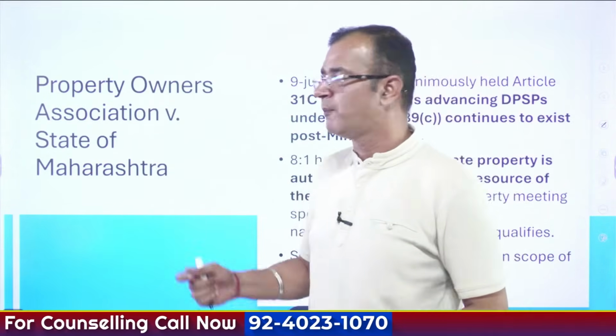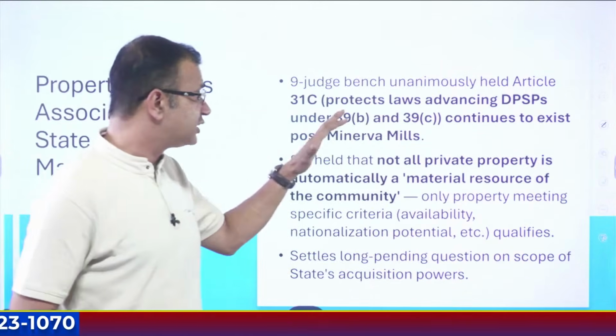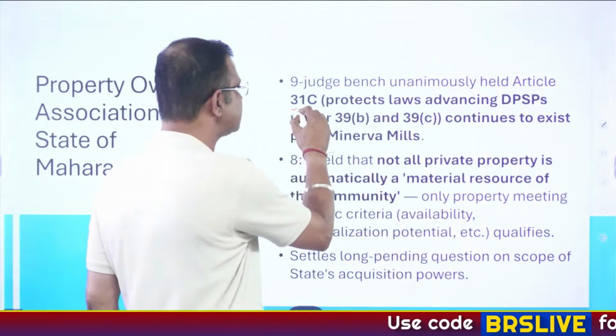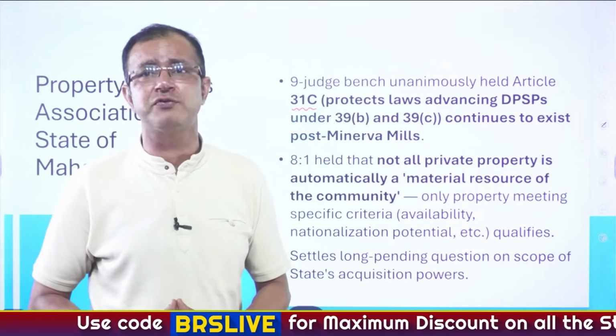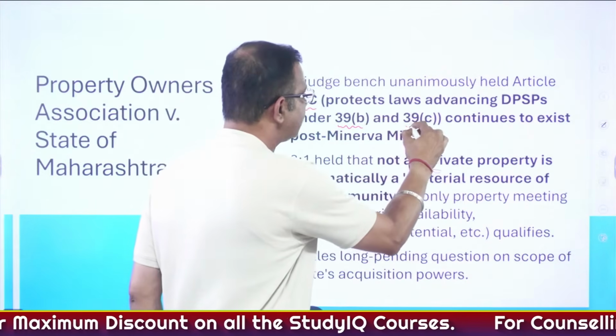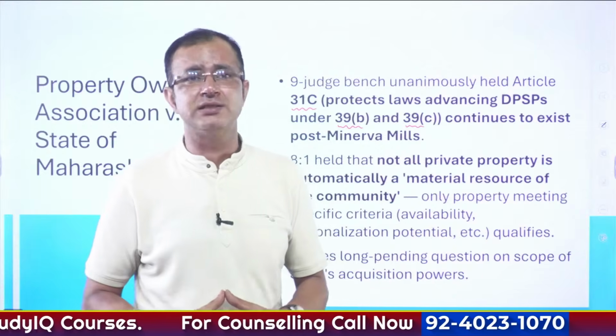The one is Property Owners Association versus State of Maharashtra. In this 9-judge bench, they unanimously held that Article 31C, which protects laws advancing the directive principles of state policy given under Article 39B and 39C, continues to exist even after the Minerva Mills case.